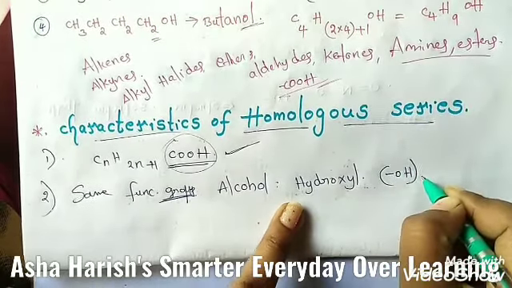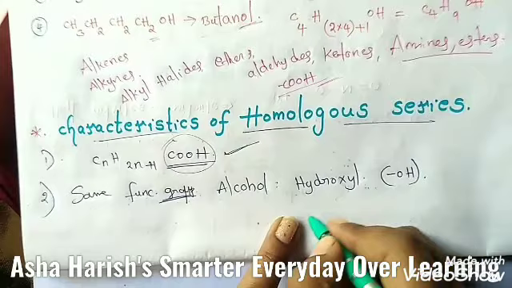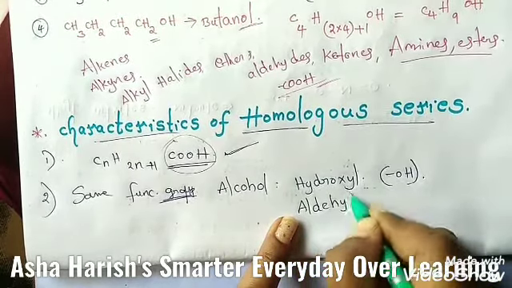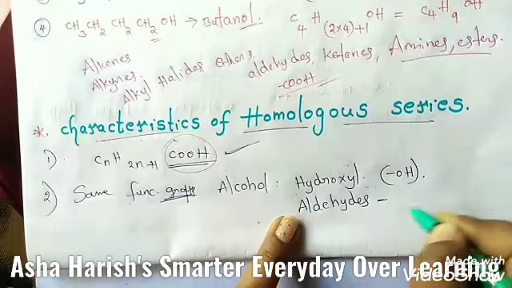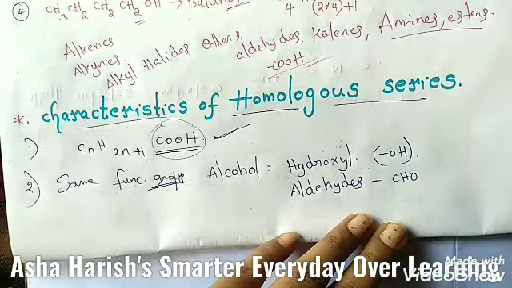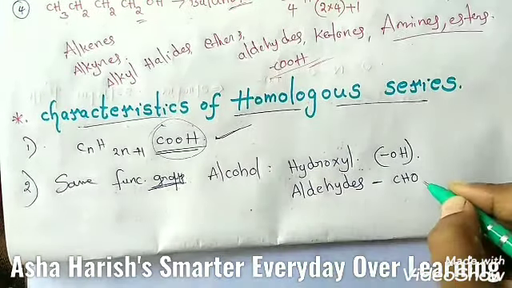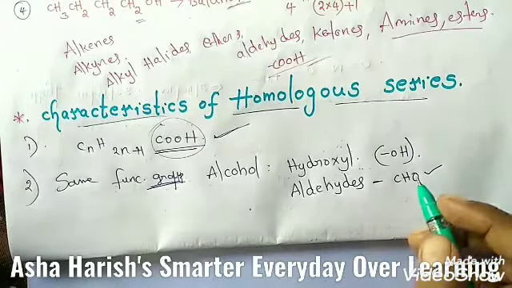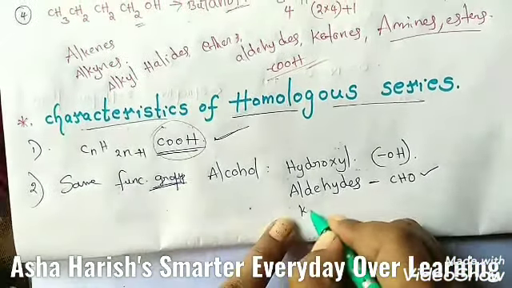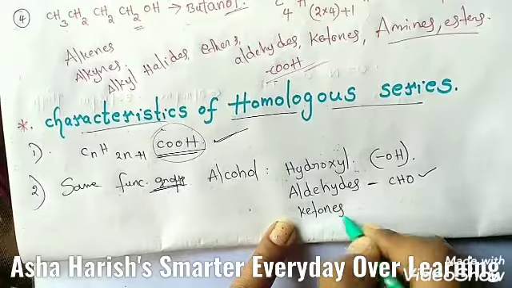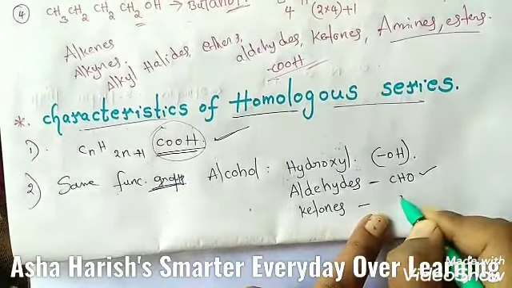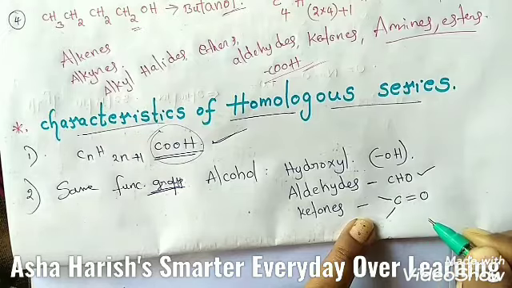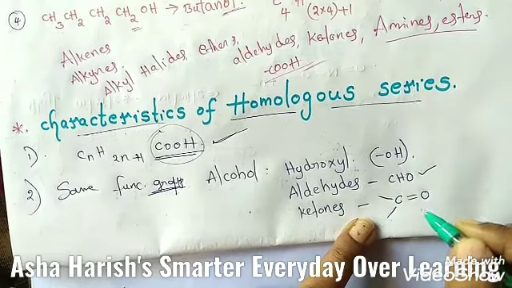Similarly, the functional group of aldehydes is the aldehydic group, which is CHO. And for ketones, if it is the ketonic group, then the group should be C double bond O, with R and R dash, C double bond O.